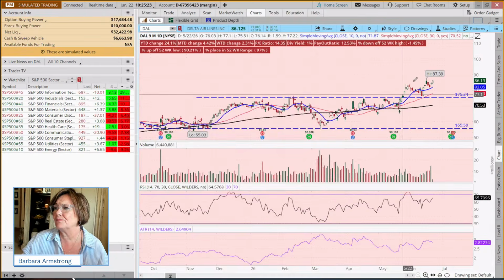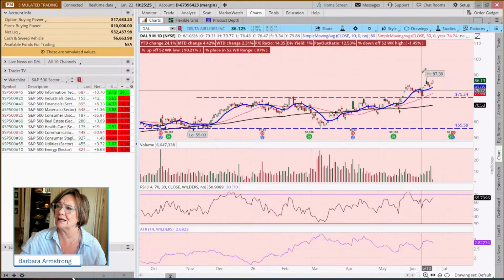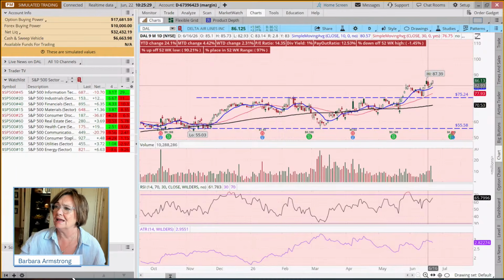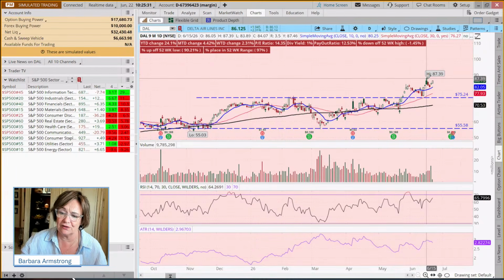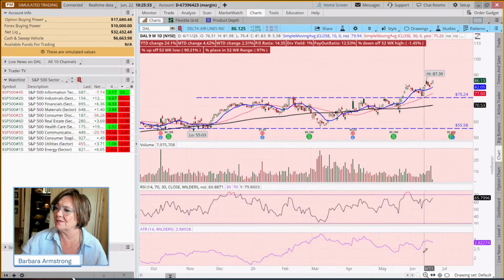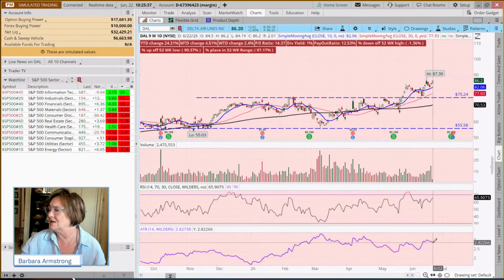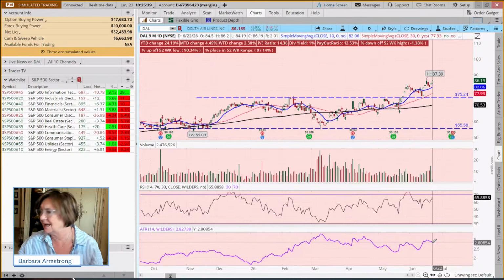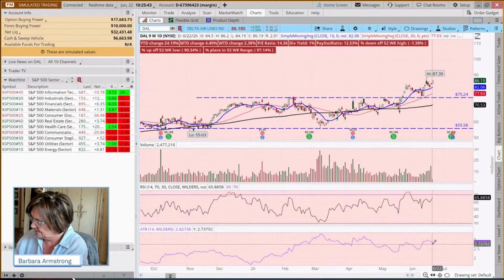If we wanted to create a short-term target, it's hard to do a swing target on this because it's at 86.12 and this high is 87.39. But if we look at this ATR of 2.82 and ask what's the high of the day, the high of the day is 86.20.